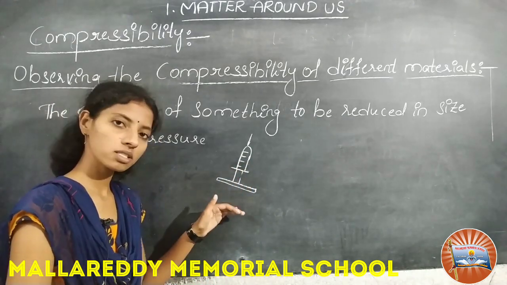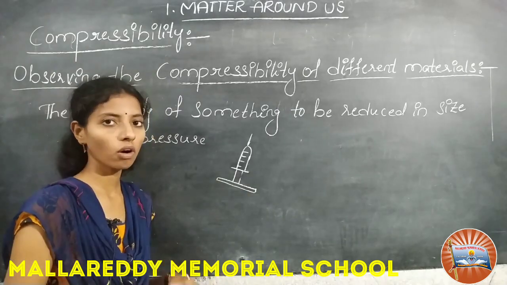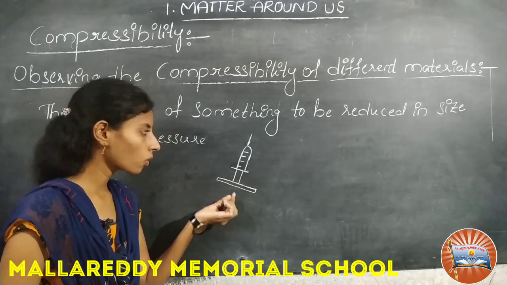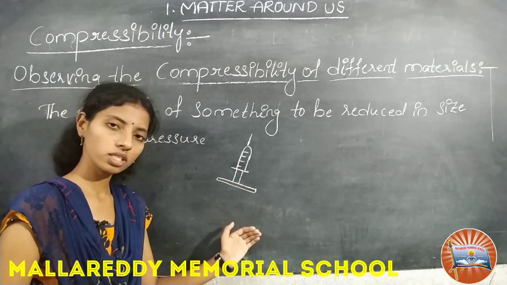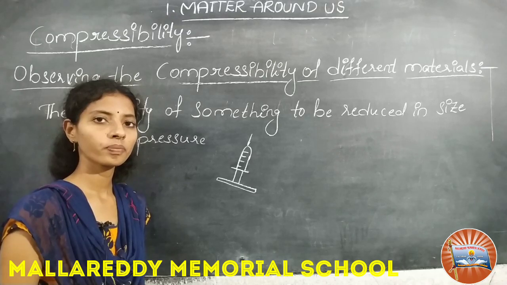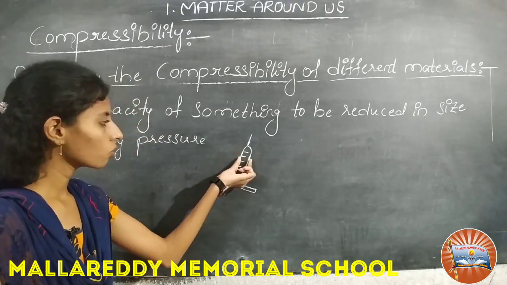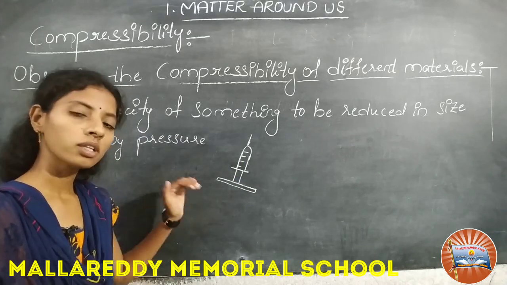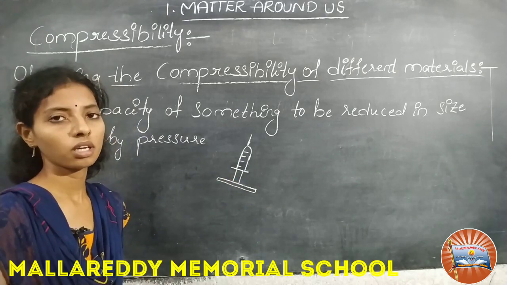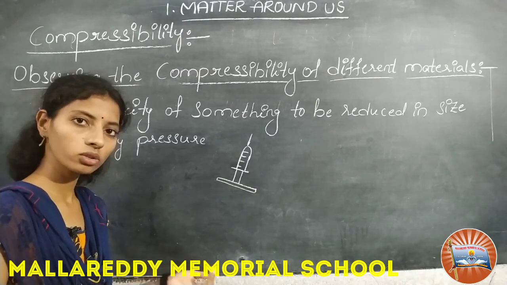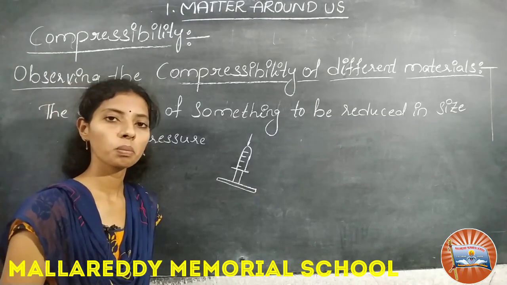Is it easy to move or hard? What is the volume here, changed or fixed? Now fill the syringe with water and press again. Compared to before, is it easier to press or not?